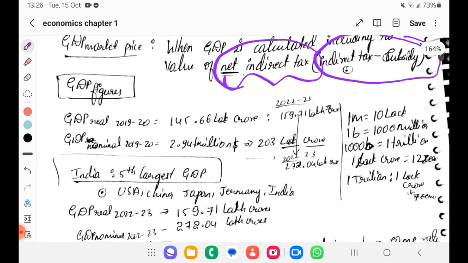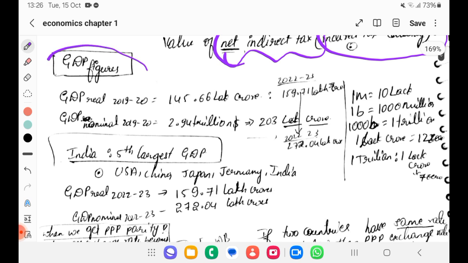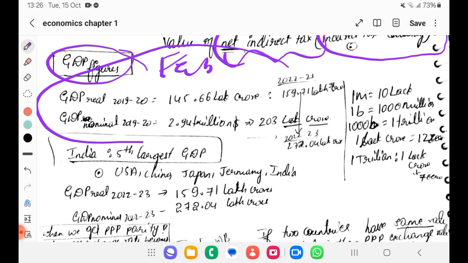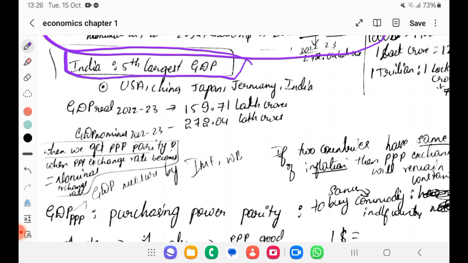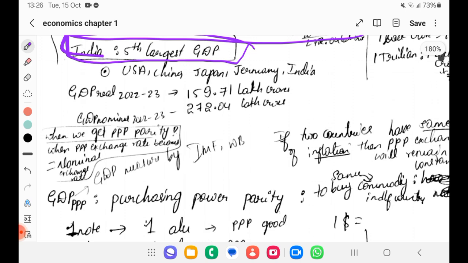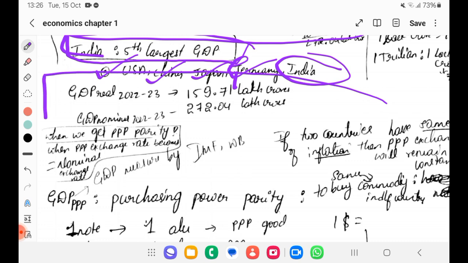Then you have to note down GDP figures. You can note it in the month of February when the budget and survey come out. So you can note down recent figures. As of now, India is the 5th largest GDP holder after USA, China, Japan, and Germany, and then comes India. You can remember this: USA, China, Japan, Germany, and then India. Then note down the GDP real and GDP nominal of 2020, 24 and 25.